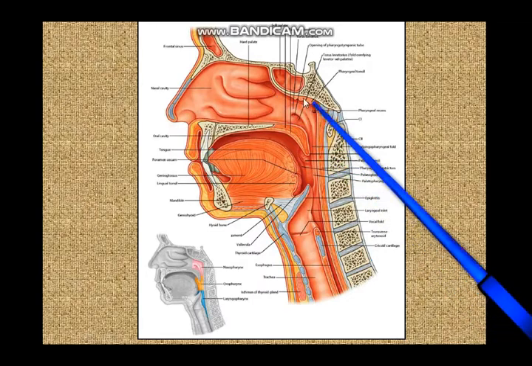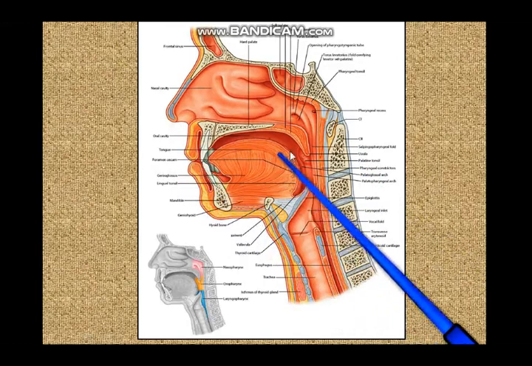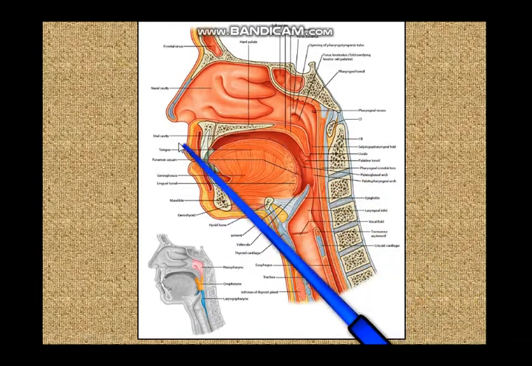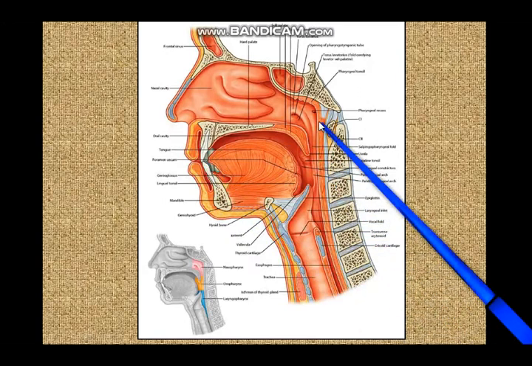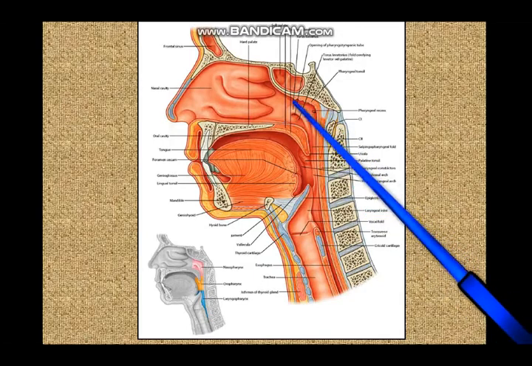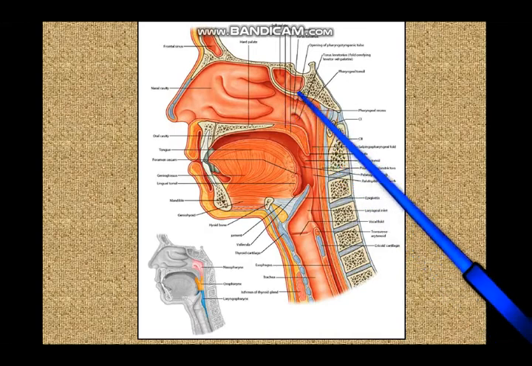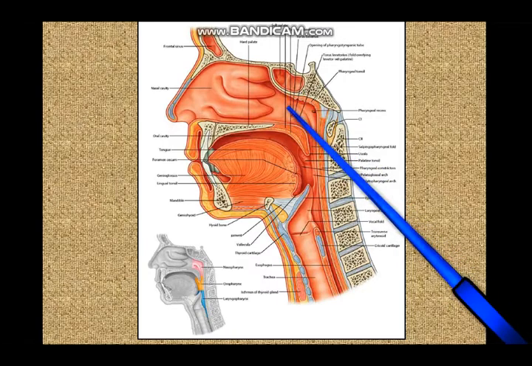So to see all these structures of the nasopharynx, that is the posterior wall and the lateral wall of the nasopharynx, you have to put in a PNS mirror, an obliquely angled mirror with a handle through the mouth, which is called the post-nasal space mirror or the PNS mirror. And through that mirror you can see this nasopharynx and the posterior opening, the posterior nares of the nasal cavity.